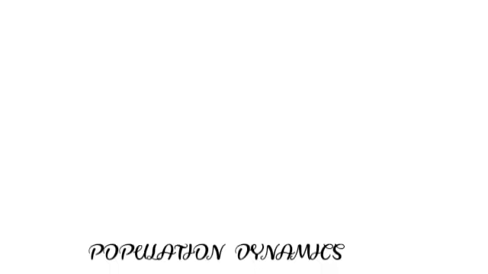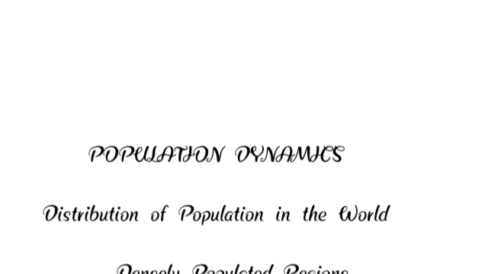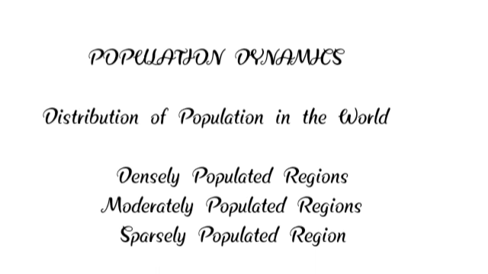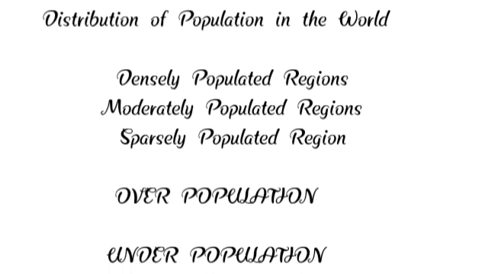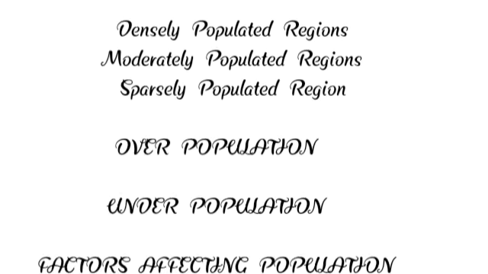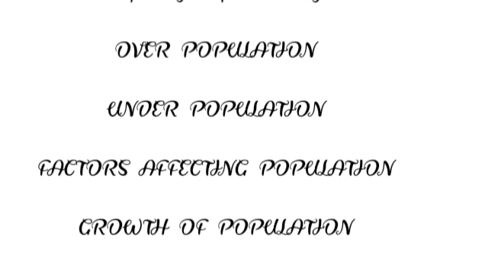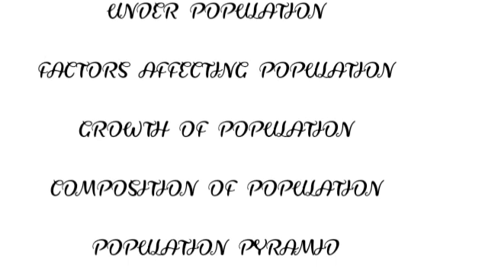So here we conclude this chapter, population dynamics. In this chapter we have seen the distribution of population in the world, including densely populated regions, moderately populated regions, and sparsely populated regions. We have also seen overpopulation and underpopulation and the factors affecting the population of a region.